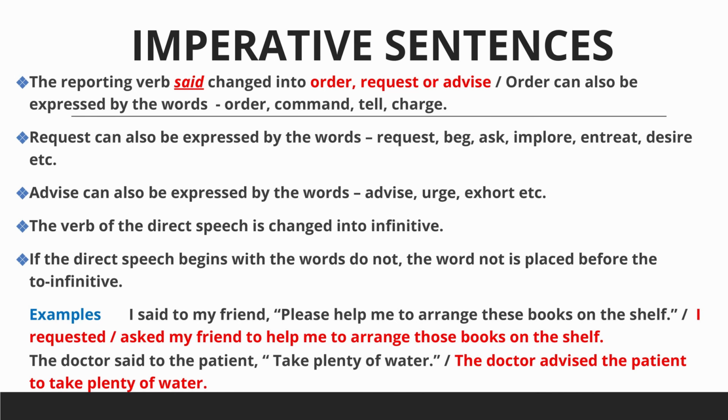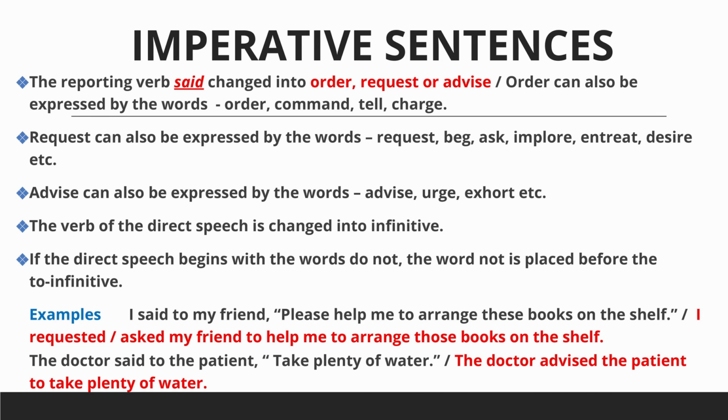Fourth point is that the verb of the direct speech is changed into an infinitive. You know what an infinitive is? An infinitive is formed from a verb but doesn't act as a verb. It acts as a noun, adjective or adverb, and it's made up of two words, to plus verb, like to swim, to work, etc. And fifth point is if the direct speech begins with the words do not, the word not is placed before the to-infinitive. Let's try to understand with an example.